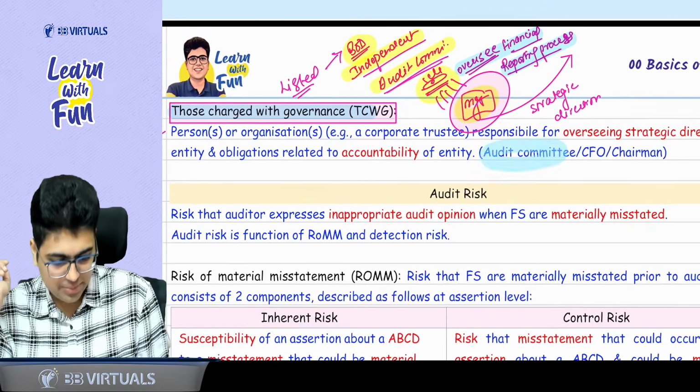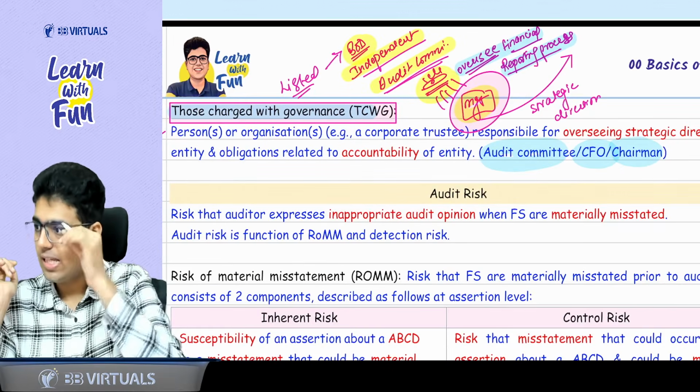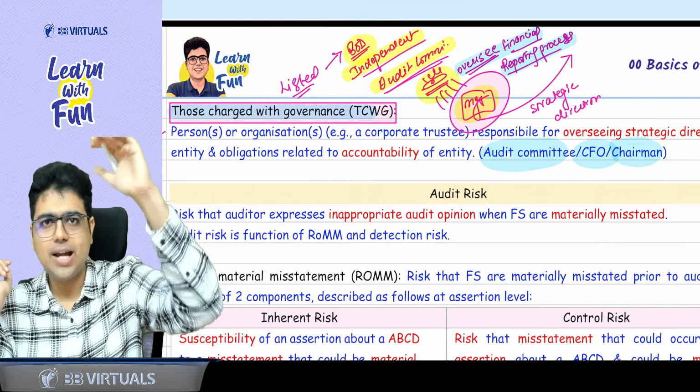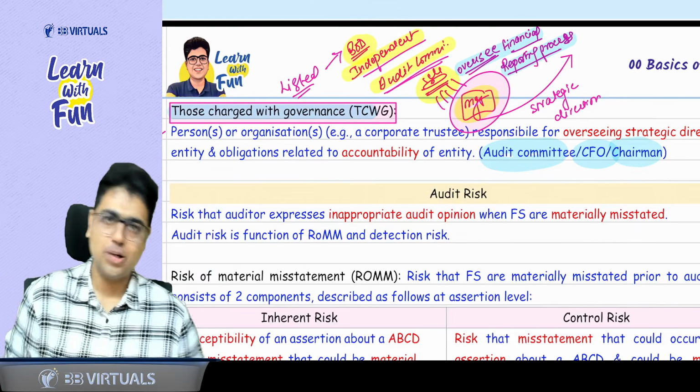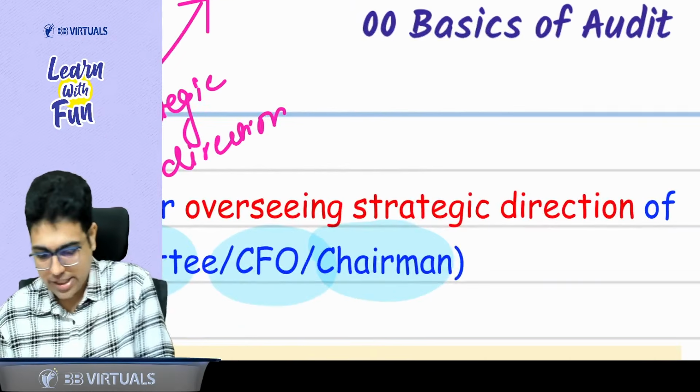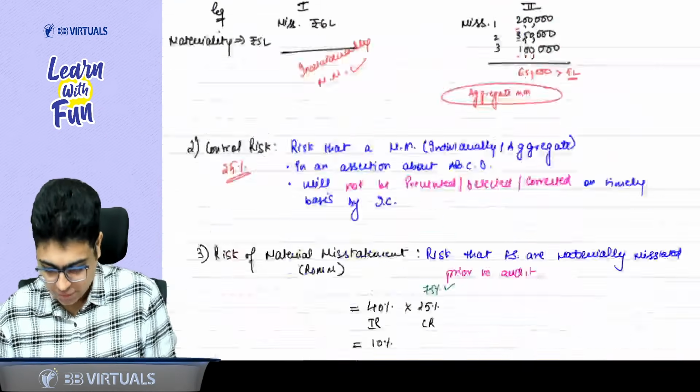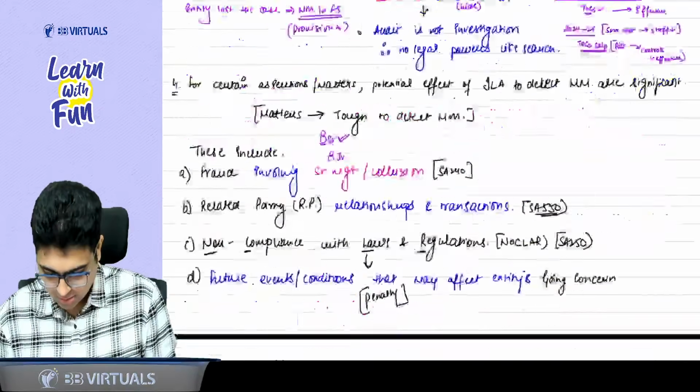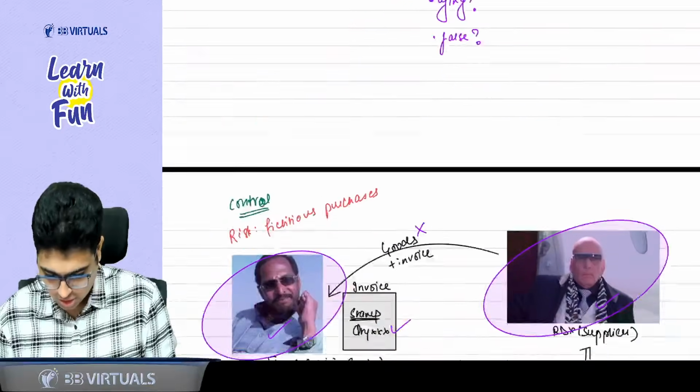That is the audit committee, CFO, chairman. These are the people who are at the top and looking whether management is doing their work properly or not. So in case of audit, I think we must have written something about TCWG here.